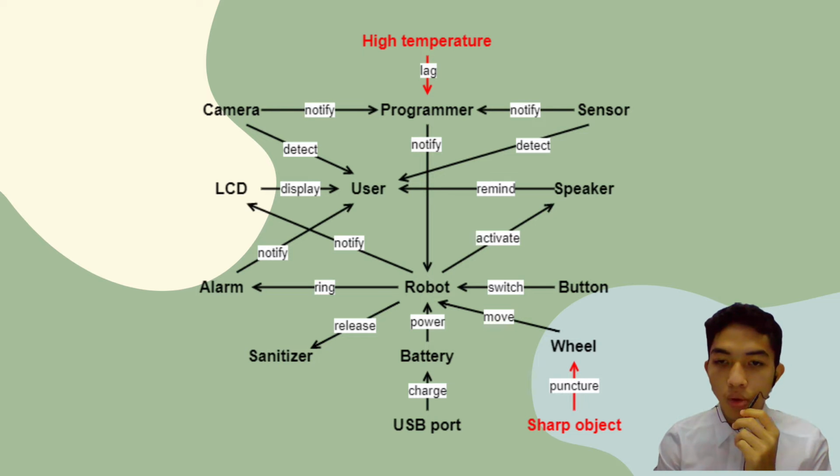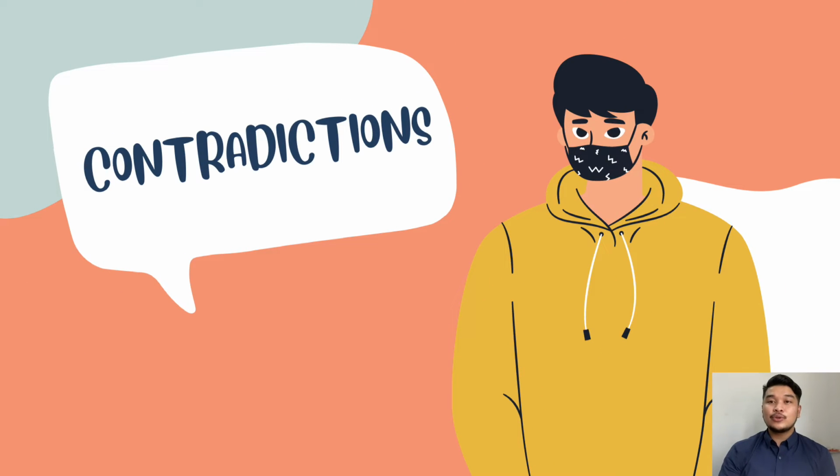And then we have two wheels to move the robot. Some other factors are sharp objects, which can puncture the wheel, and high temperature, which can lag the programmer.